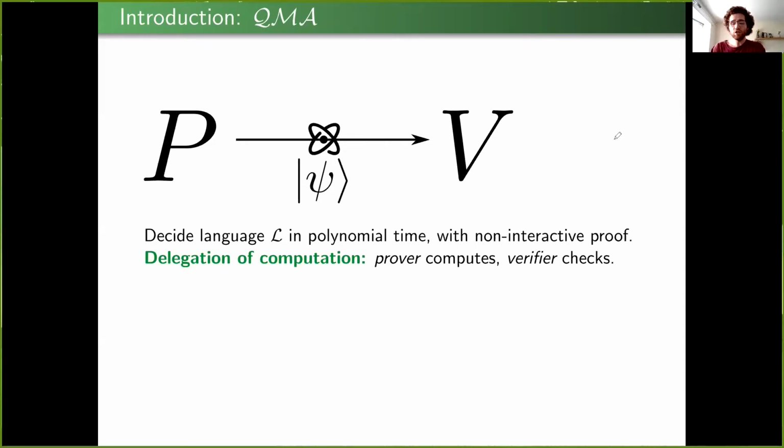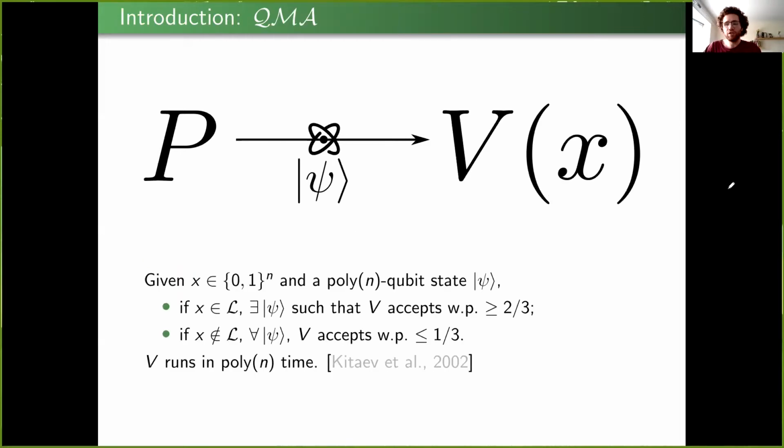In delegation of computation, the verifier has some expensive computation that it wants to perform, but it would prefer to send it to the prover, for the prover to do the computation on its end, and then to send the answer in a way that the verifier can efficiently, cheaply check that everything was performed correctly.